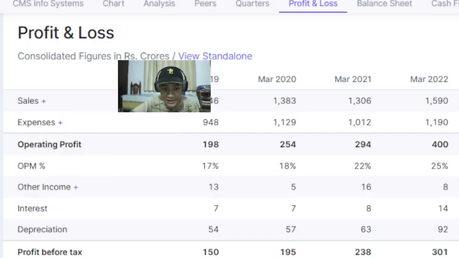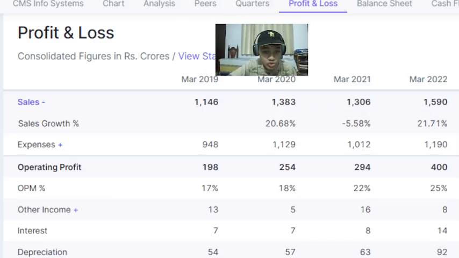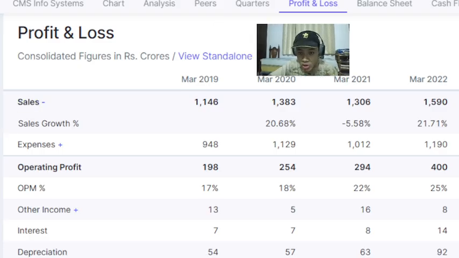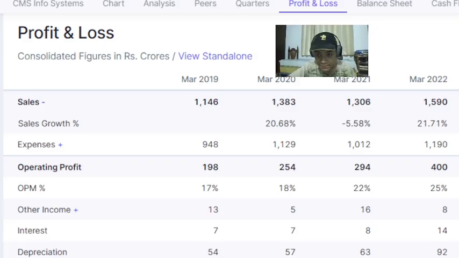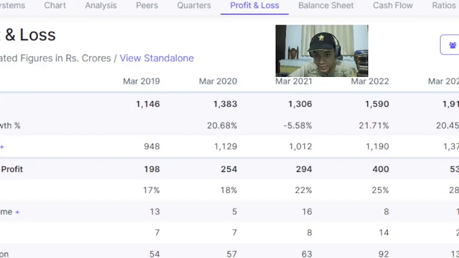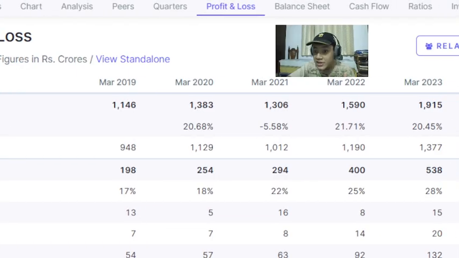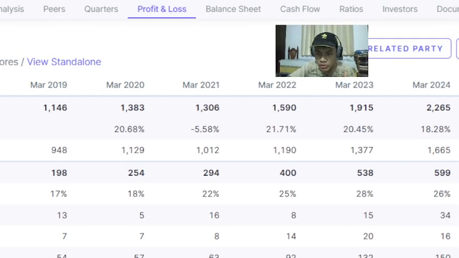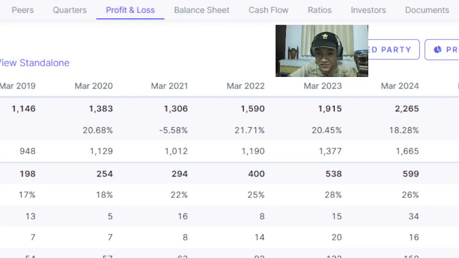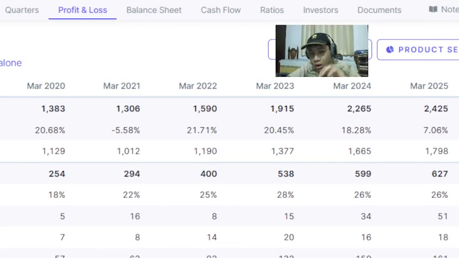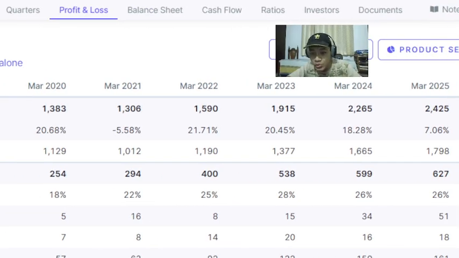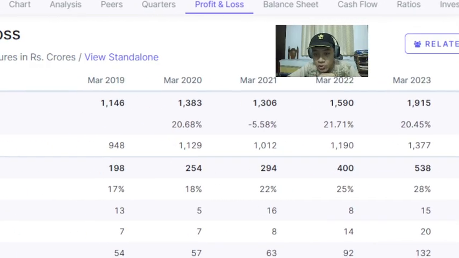So in 2019, we have sales of 1,146 crore rupees. 2020, 1,383, then declined in the COVID era. 2022, 1,590 crores. 2023, 1,915 crores. 2024, 2,265 crores. 2025, 2,425 crores worth of total sales or revenue.